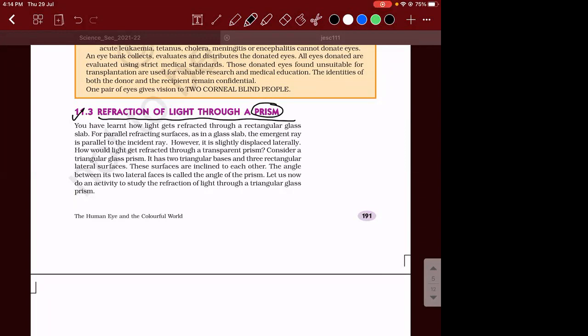So write down the heading in your notes: the refraction of light through a prism. So what do you mean by prism, guys?